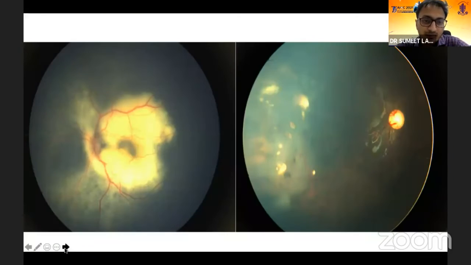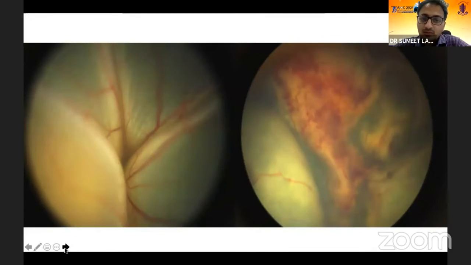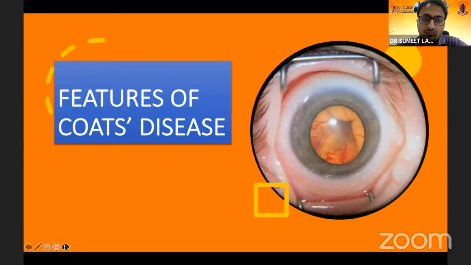So, Coats disease. Now, this picture I would like to show, and we'll come back to it after we finish with Coats disease: which one of these is Coats, which one is retinoblastoma. Another again, here you see exudative retinal detachment and a subretinal mass and multiple dilated blood vessels. Again, the question comes: which one of these is retinoblastoma and which is Coats?